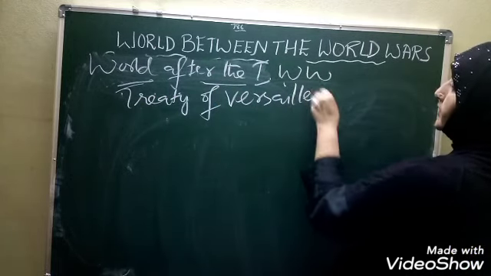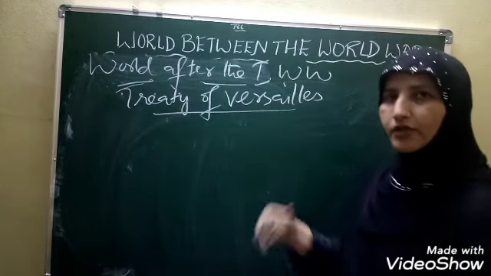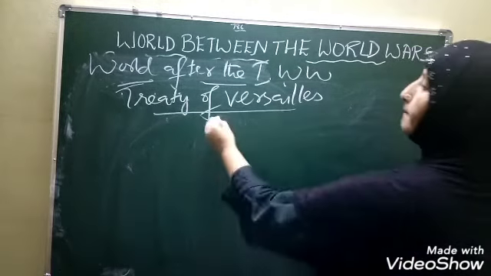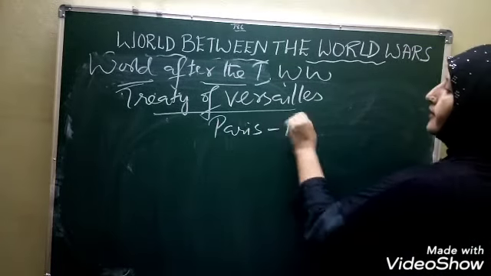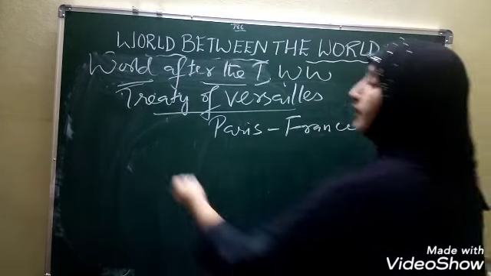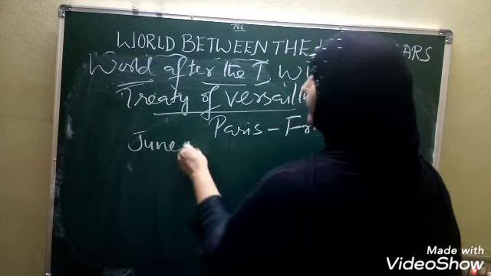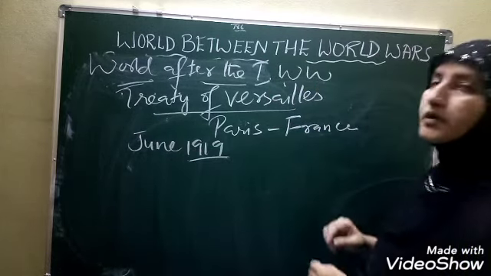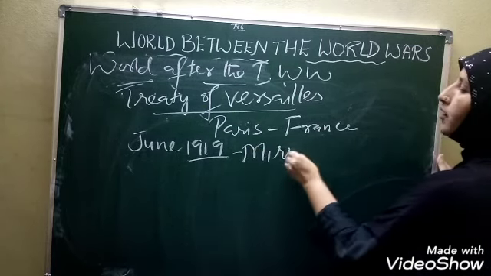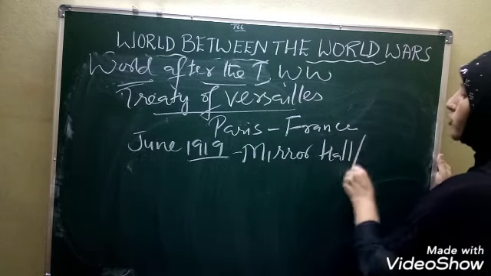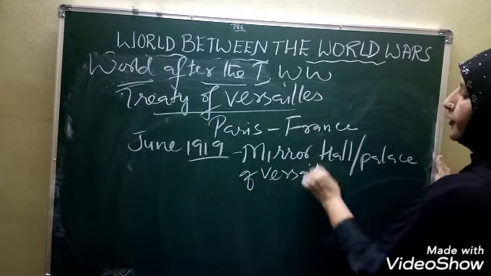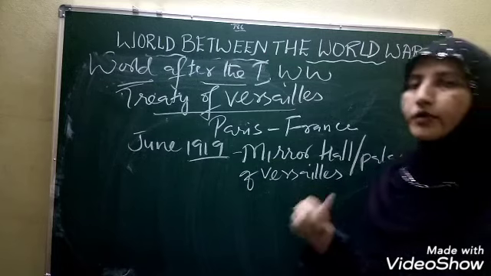The Treaty of Versailles. Now, the question comes, what is Versailles? Versailles is nothing but, children, a place in Paris, in France. This was a treaty, an agreement that was signed in June 1919. The Treaty of Versailles was signed in June 1919 at the Mirror Hall, the Mirror Palace also we can say, Mirror Hall of Versailles.